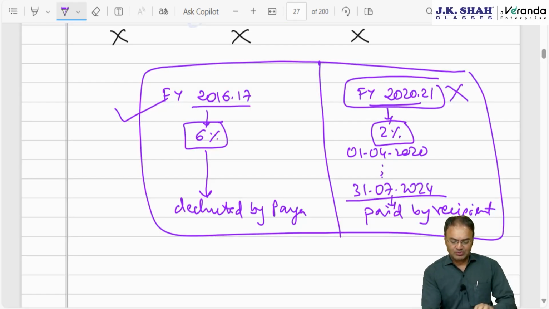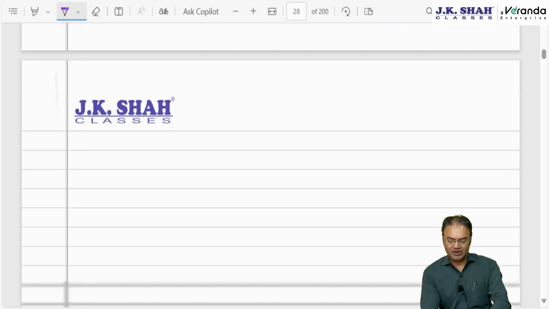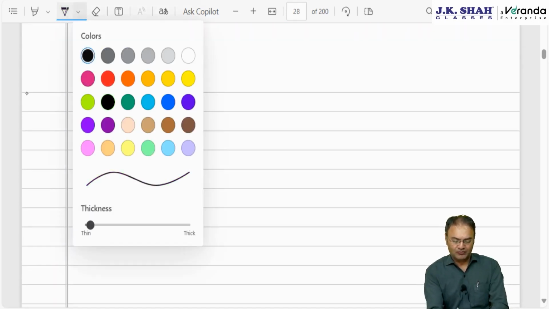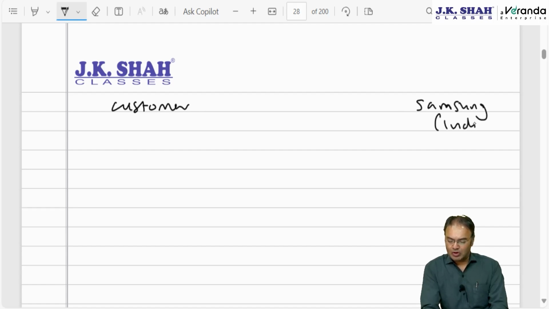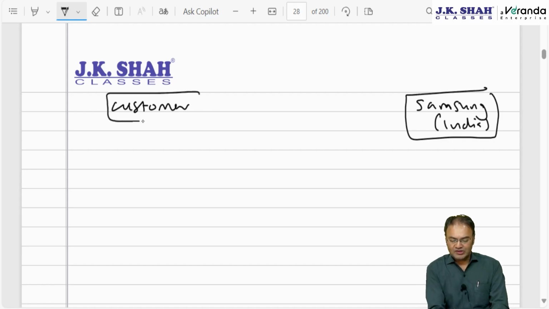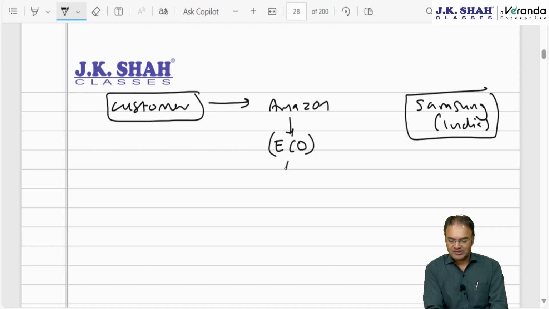What is this? Let me explain it to you. This 2% equalization levy. Supposing you are buying a mobile phone, you are a customer, you are buying a mobile phone of Samsung company, let's say Samsung India, which is a resident company. Samsung India. I am not talking about Samsung South Korea. But you as a customer are buying it through Amazon. Amazon will be called the e-commerce operator, ECO I call it, and Samsung is non-resident in India supposedly.